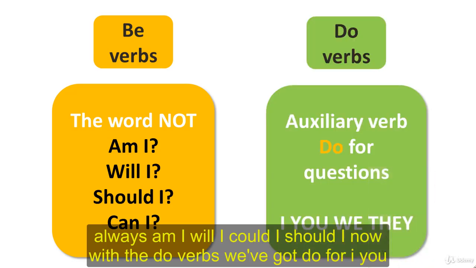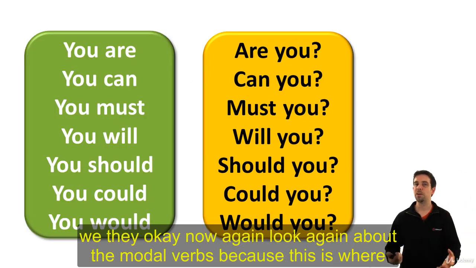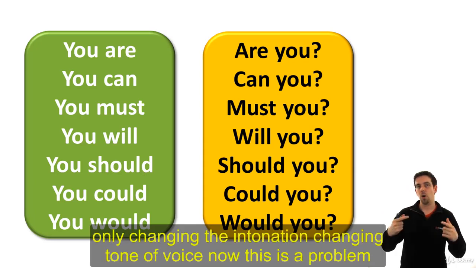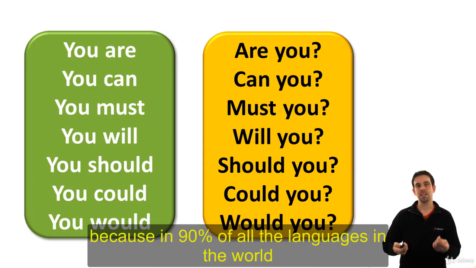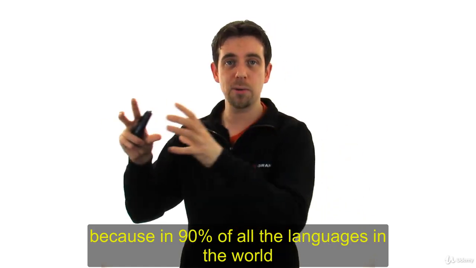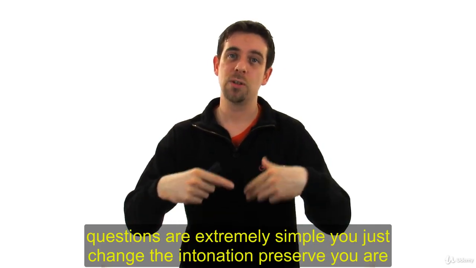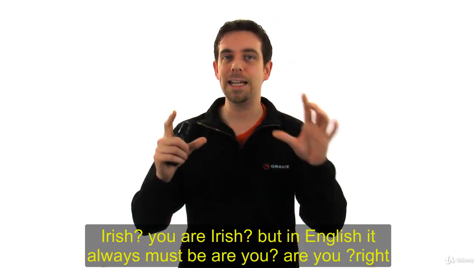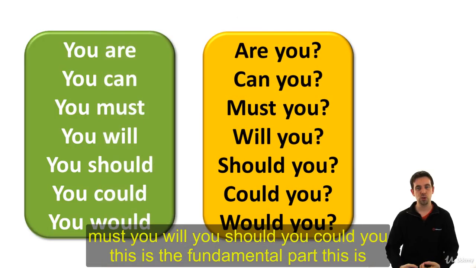Now, with the do verbs, we've got do for I, you, we, they. Okay? Now again, look again about the modal verbs, because this is where people have the biggest problems. They ask questions with the modal verbs only changing the intonation, changing tone of voice. Now this is a problem because in 90% of other languages in the world, questions are extremely simple. You just change the intonation. For example, you are Irish? But in English, it always must be are you, right? Must you, will you, should you, could you.